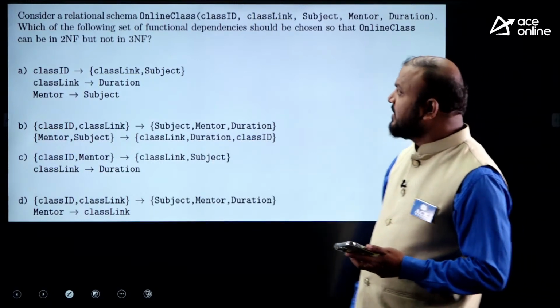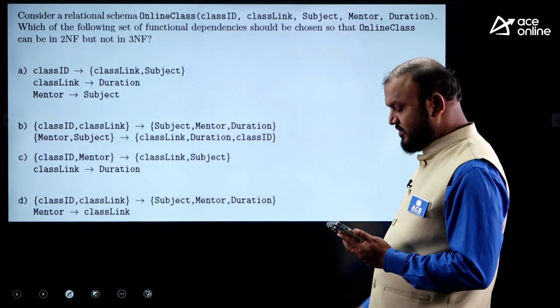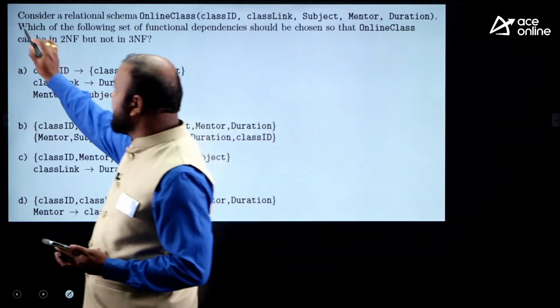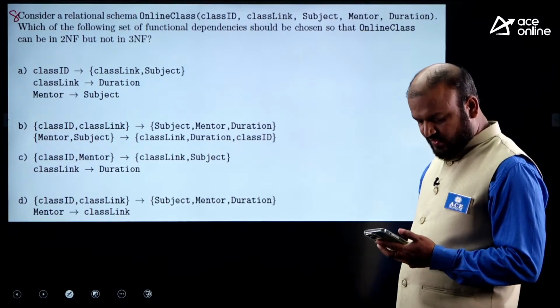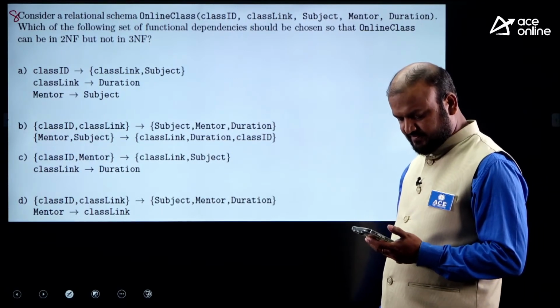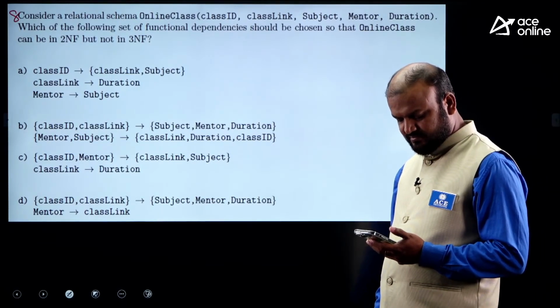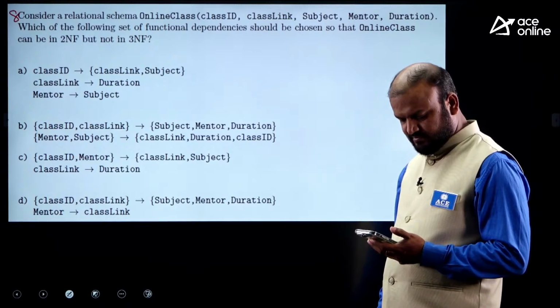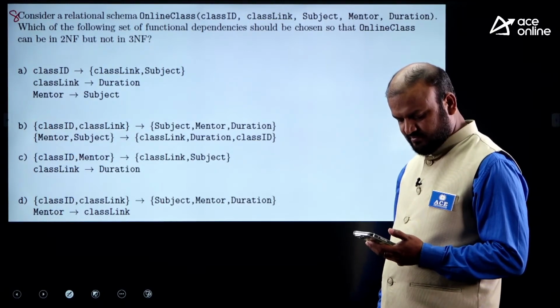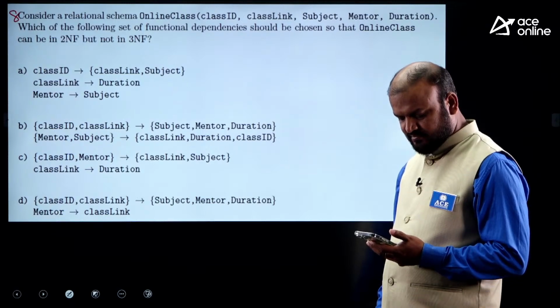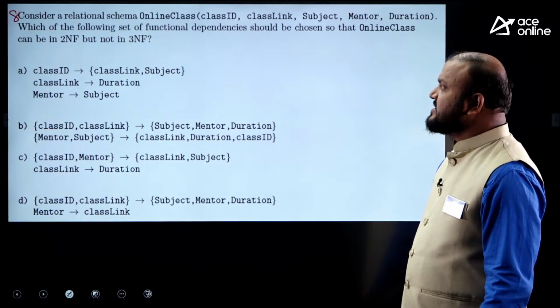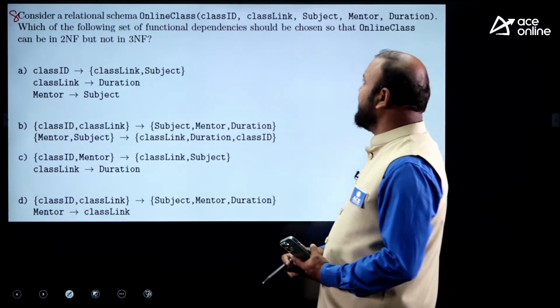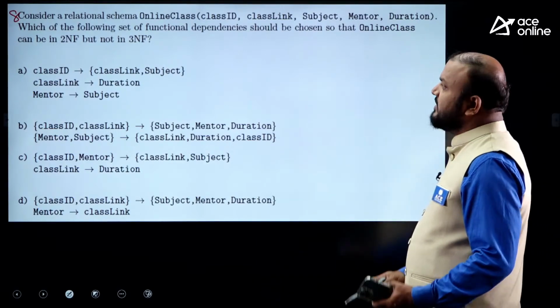Okay. Look at this question, question number 8, on normal forms. Consider the relation schema online class: class ID, class link, subject, mentor, duration.